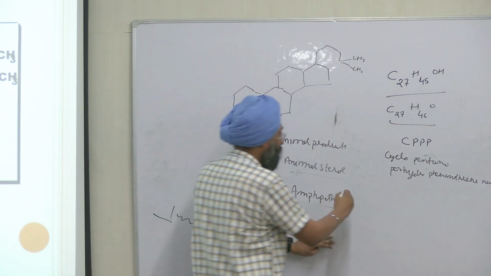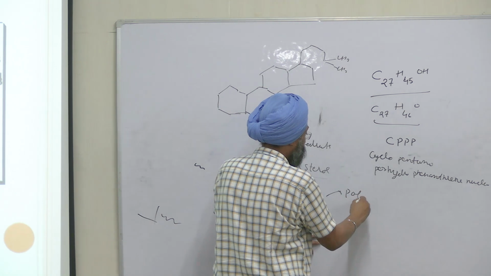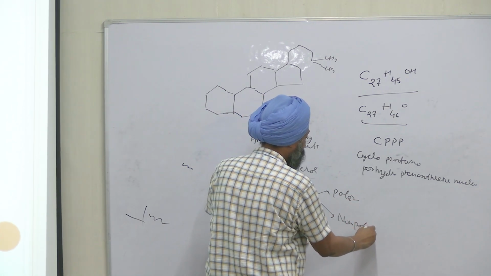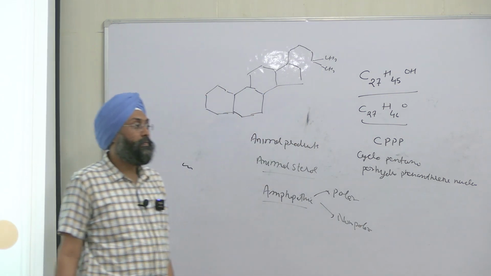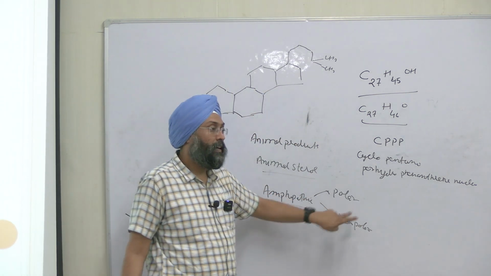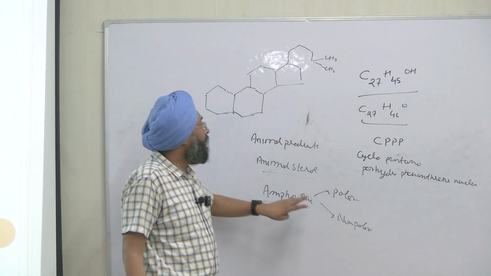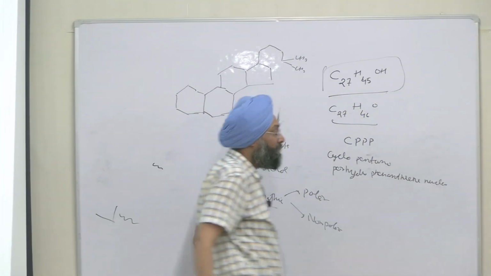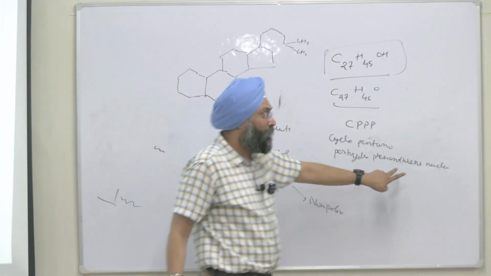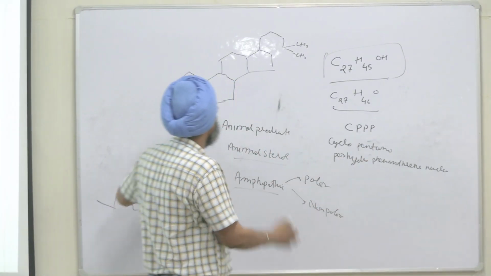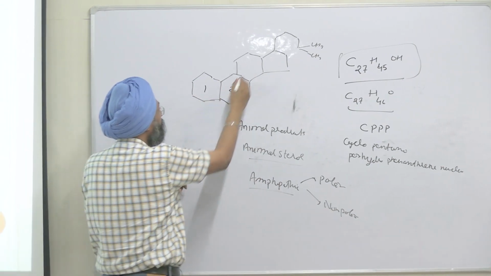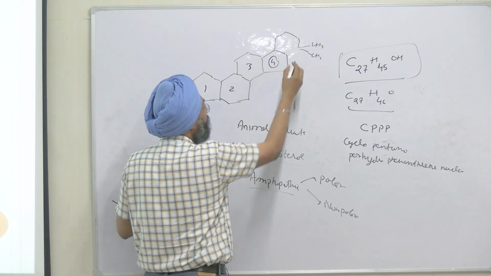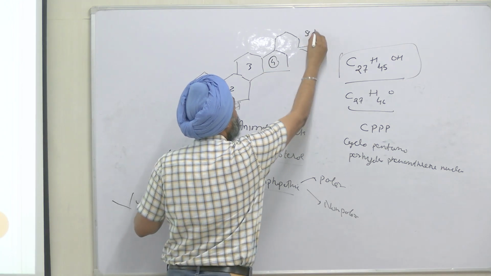It contains both polar and non-polar groups. It has both charges, it is polar as well as non-polar, and the formula is C27H45OH, cyclopentano perhydrophenanthrene nucleus, and 1, 2, 3. The 3 rings are 6-membered, the 4th ring is 5-membered, and there is a side chain,